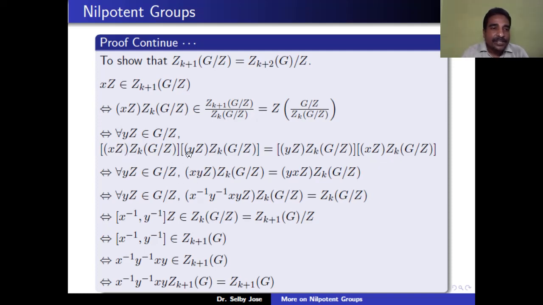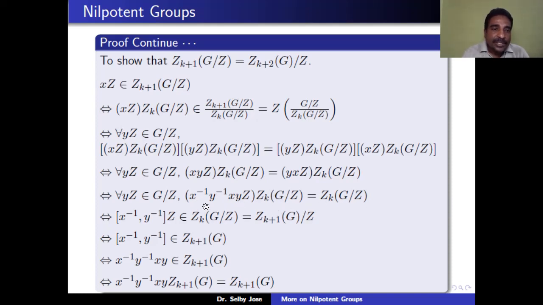That means that, after using the multiplication of cosets, you will get hZ into yZ, which is the same as xy into Z, into Zk of G mod Z, equal to yxZ into Zk of G mod Z. That means if I take it to the left hand side, I'll get x inverse y inverse xyZ into Zk of G mod Z is equal to Zk of G mod Z.